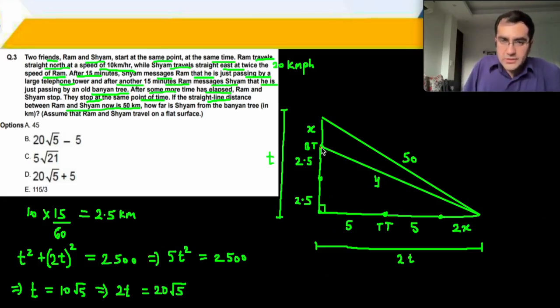2t is now 20 root 5, and the distance that we need to calculate, let us call it y, will now be by Pythagoras theorem inside the red triangle. So 5 and 2t. So 5 square plus 20 root 5 whole square is now your y square, which is the distance that we require. 400 into 5 is 2000, and you get 2025. y square is 2025. Calculate the square root. You get y as 45. 45 is the right answer for question number 3.